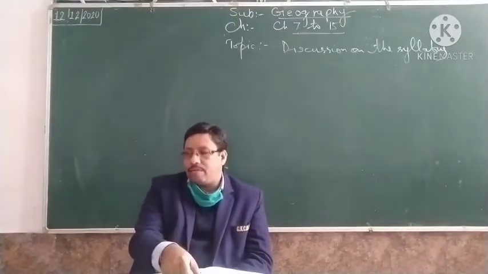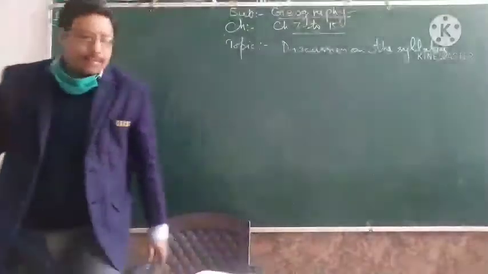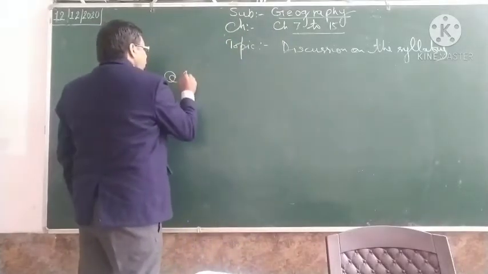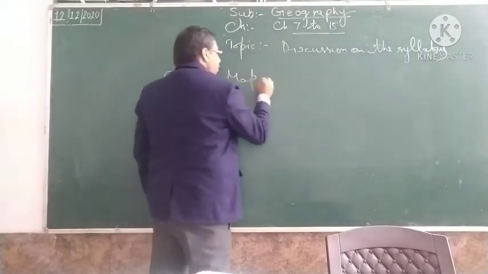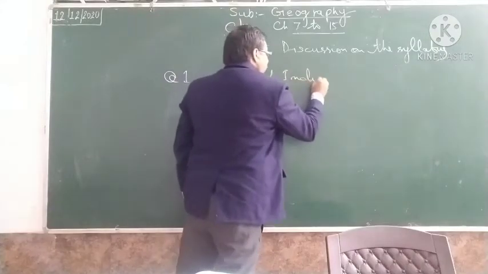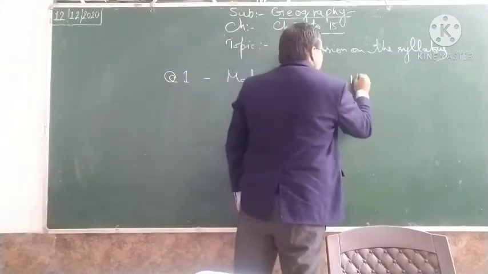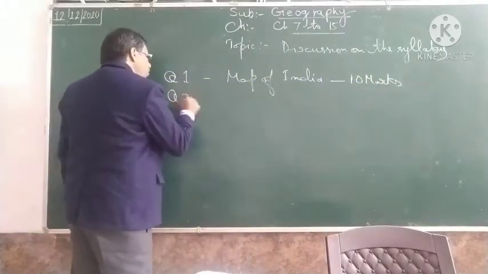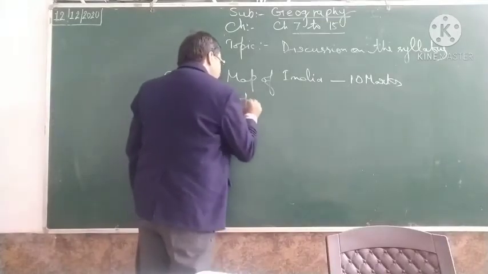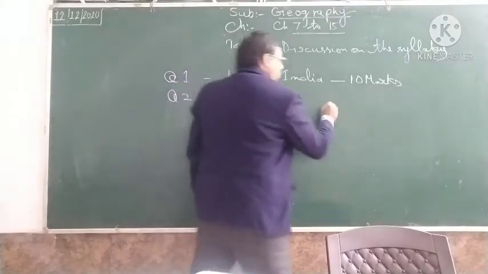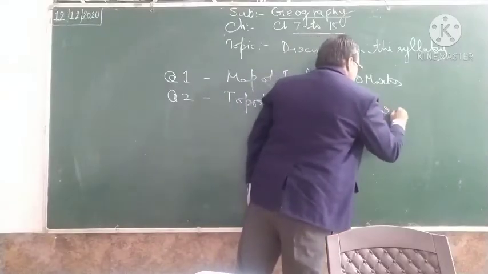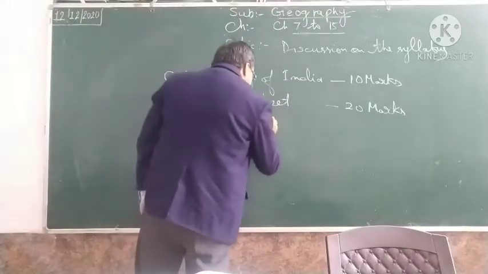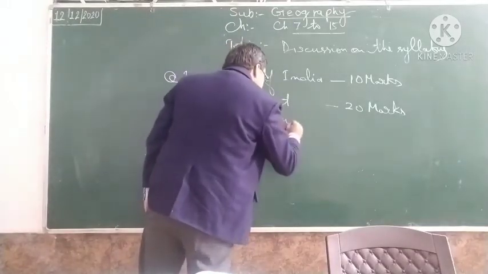And what is the pattern of the paper? The pattern of the paper is: your question number 1 is the map of India. This is for 10 marks. Then question 2 is the topo sheet. This is for 20 marks. Okay, 30 marks. Then the next section is of 50 marks.